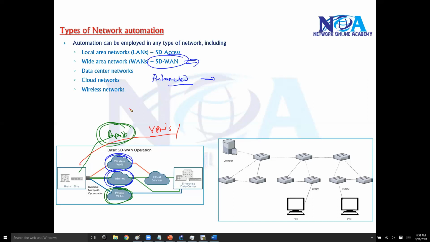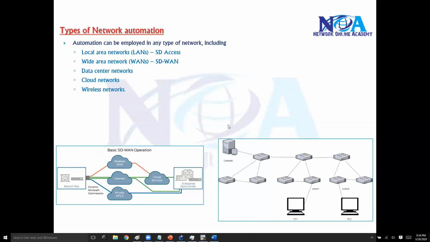You can configure the network to automatically forward the particular traffic to the more appropriate or more efficient WAN path, dynamically choosing which WAN link should be utilized depending upon the network conditions or requirements, or depending upon some kind of security policies or quality of service parameters. That can be automated.